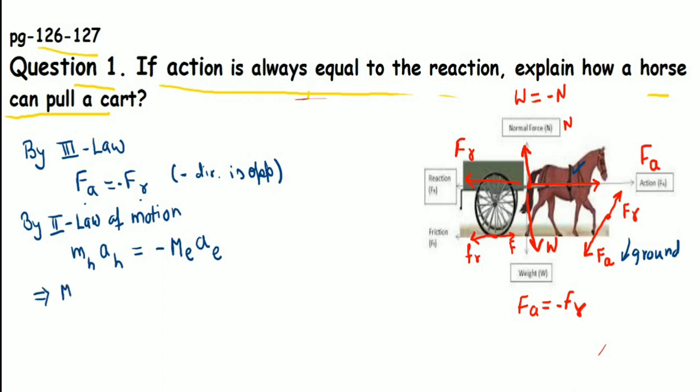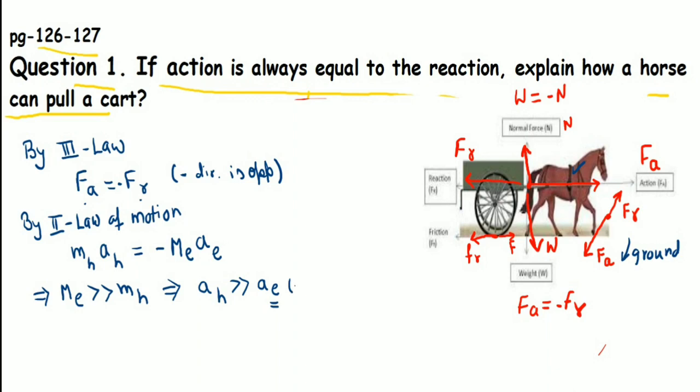Do you compare the two masses? Here we can write the mass of the earth and the mass of the horse. What can you say? The mass of the earth is much higher than the mass of the horse. Therefore, we can conclude that the acceleration gained by the horse is much larger than the acceleration gained by the earth.